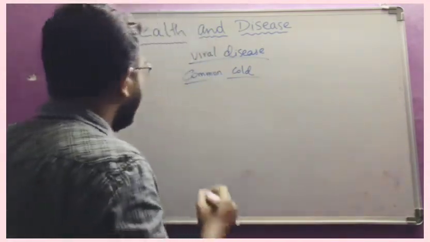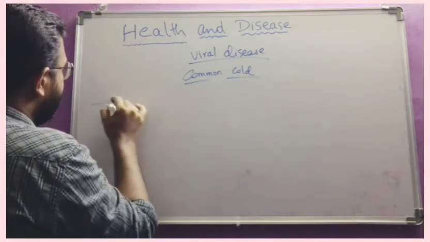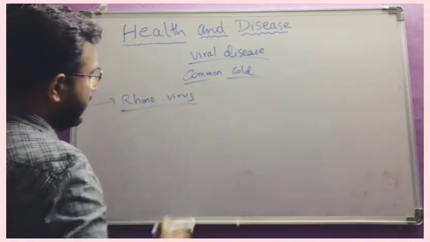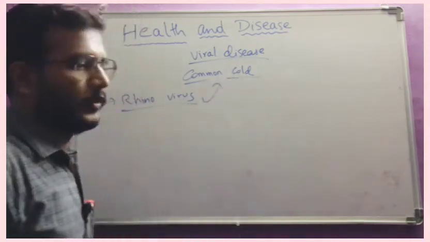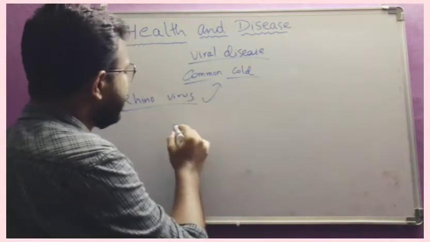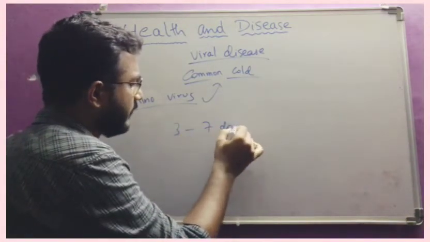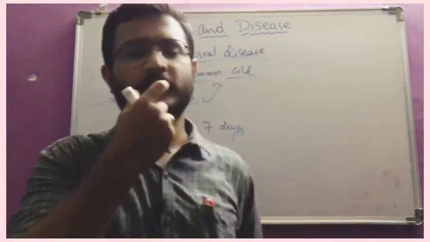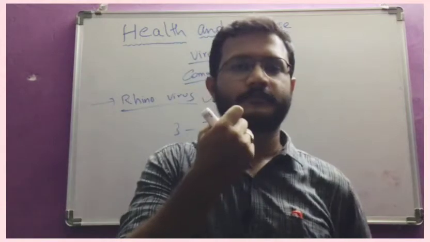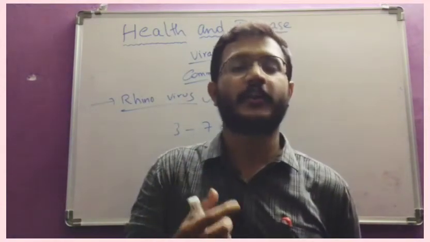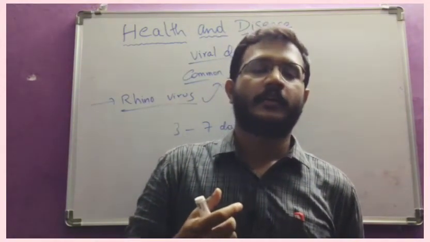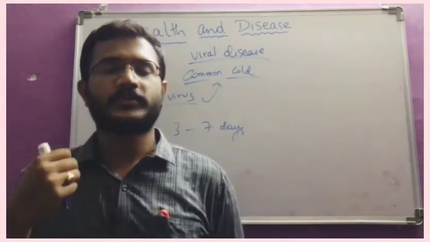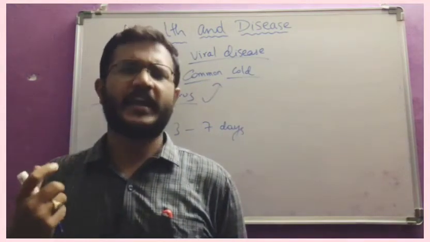This is caused by a family of viruses, the rhino group, or we can call them rhinoviruses. This will cause the common cold. The disease will last for 3 to 7 days, and you know the symptoms. Everyone knows the symptoms of the cold. Sometimes the nose will be congested, and we will feel difficulty taking air in, and sometimes there is continuous nasal discharge, mucus coming outside, and headache, cough.